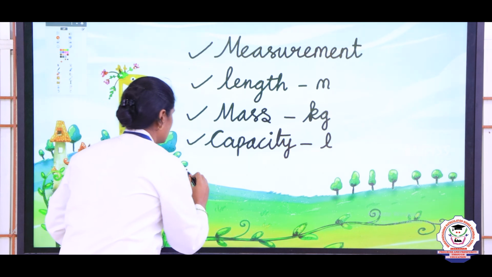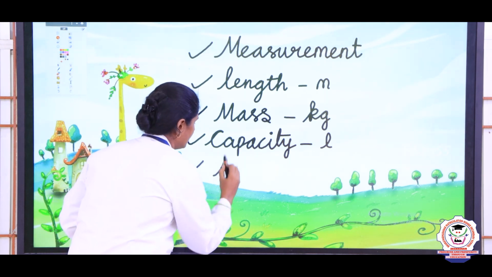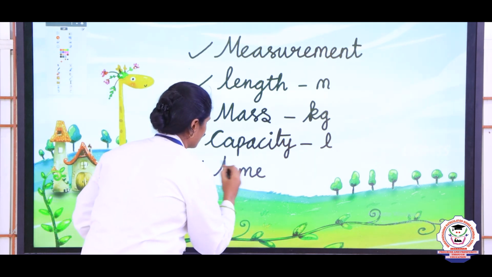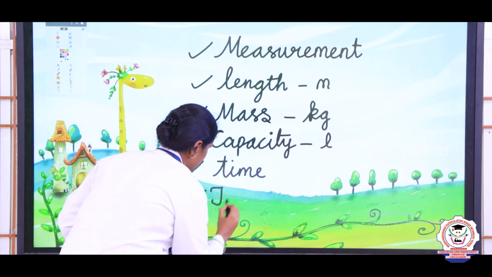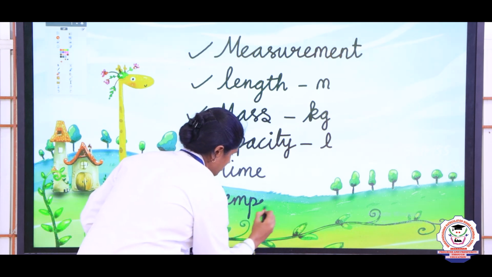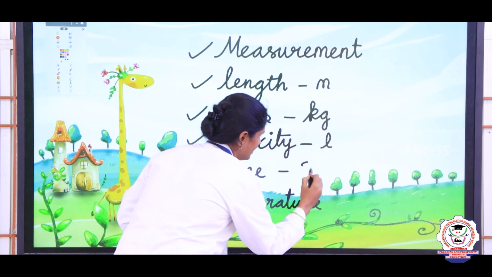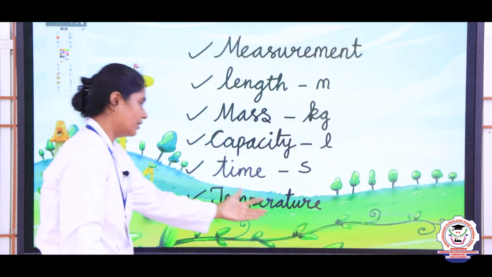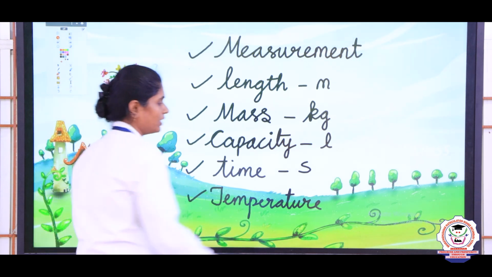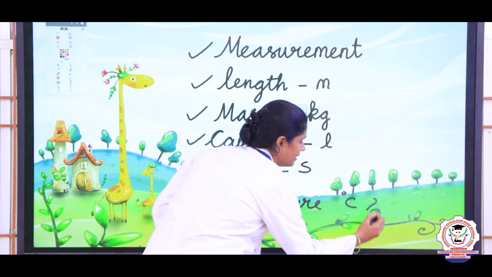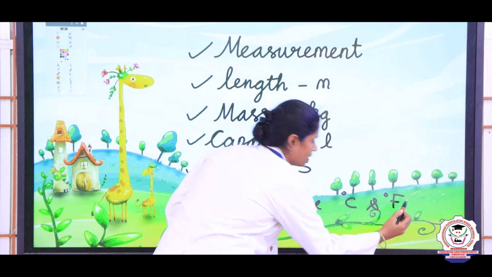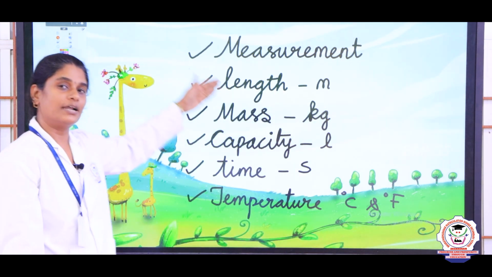Next, you also learnt about time and temperature. The standard unit of measuring time is S, that is seconds, and we measure temperature using degree Celsius and degree Fahrenheit. So, these are the things that you have learned today.